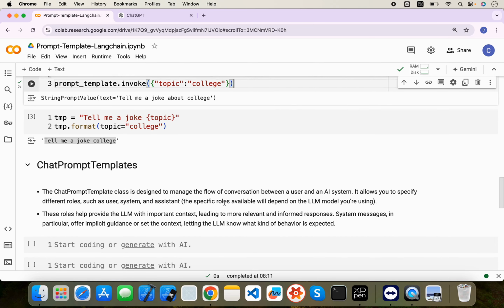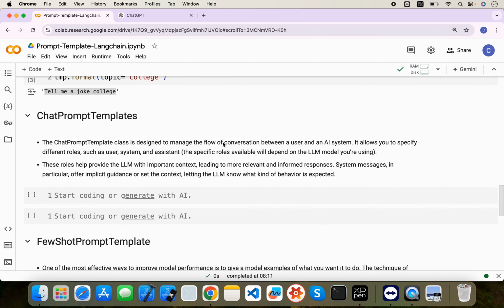The second thing is ChatPromptTemplate. Whenever you are creating a chatbot kind of thing, when there is a system message, an AI message and the user message, at that time we use chat prompt templates. The ChatPromptTemplate class is designed to manage the flow of conversation between a user and an AI system. Whenever you are building an AI chatbot, there is a system which is the AI, and there is a user which asks the query. It allows you to specify different roles such as user, system, and assistant. The specific roles available will depend on the LLM model you are using. Some LLMs use AI, user, and system.